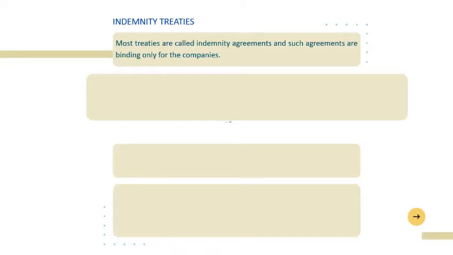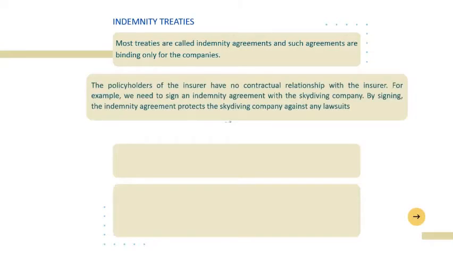Firstly, indemnity treaties. Most treaties are called indemnity agreements, and such agreements are binding only for the companies. Moreover, the policyholders of the insurer have no contractual relationship with the reinsurer. For example, we need to sign an indemnity agreement with a skydiving company. By signing, the indemnity agreement protects the skydiving company against any lawsuits.